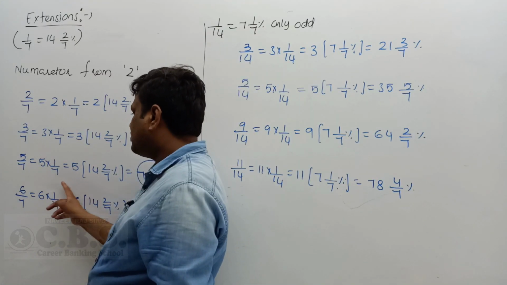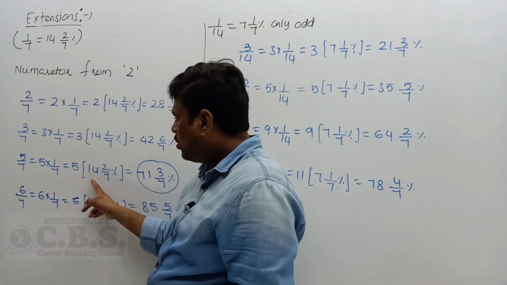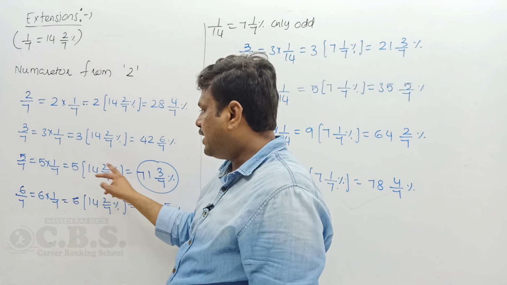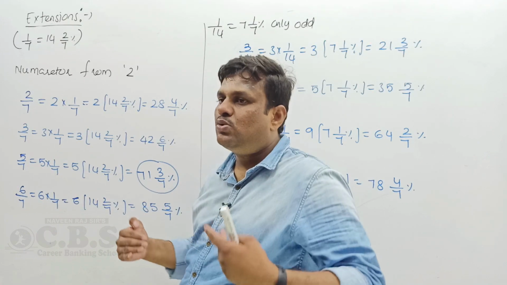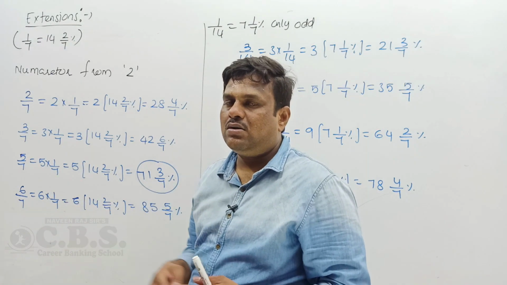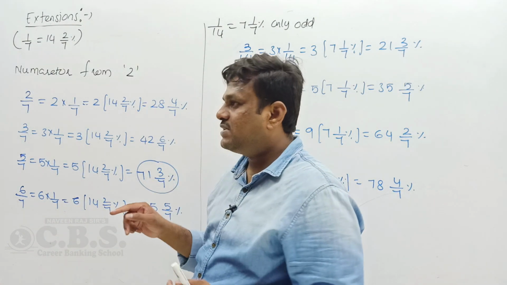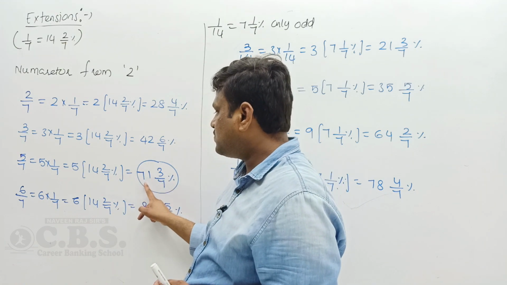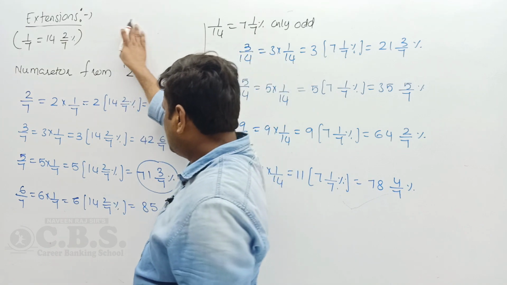5 by 7 is 5 into 1 by 7, 5 into 14 2 by 7. 14 5s are how much? 14 5s are 70, keep 70. 5 2s are 10, 10 by 7. 10 by 7 is more than the denominator, so you translate it into a mixed fraction. 7 1s are 7. How much left? 3 left. This one carry to 70. 70 plus 1, 71, 3 by 7.